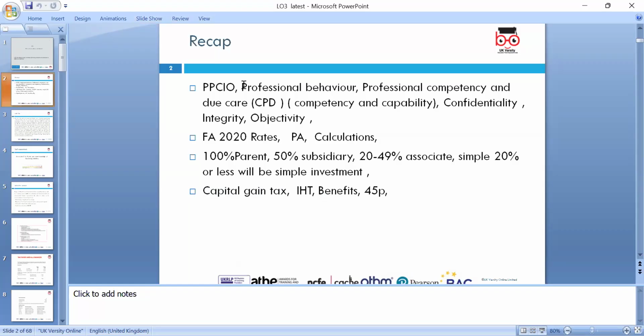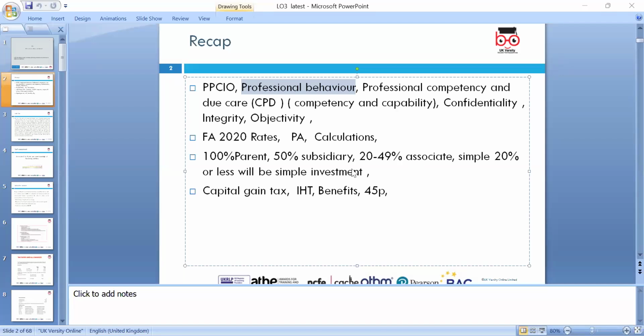The first is professional behaviors. Always we need to not give conflicting information, keep our knowledge up to date, and maintain professional competency and due care. That's why we need to submit a CPD record every year. Confidentiality, yes, of course, GDPR: not disclosing information to a client's third party without the permission of the client. Integrity is being honest, and objectivity is being unbiased, and without any conflict our information needs to be true and fair. So we can look around different rates in different years.